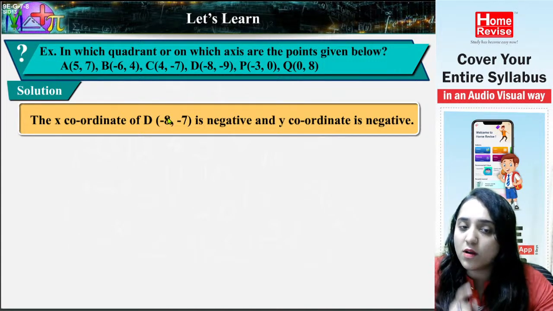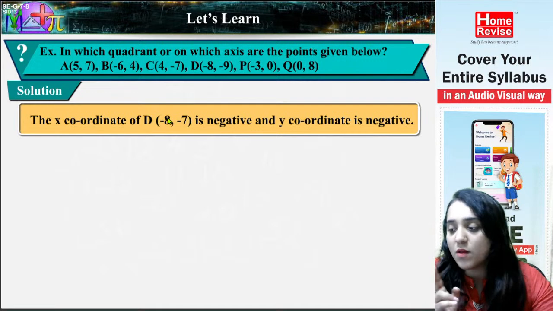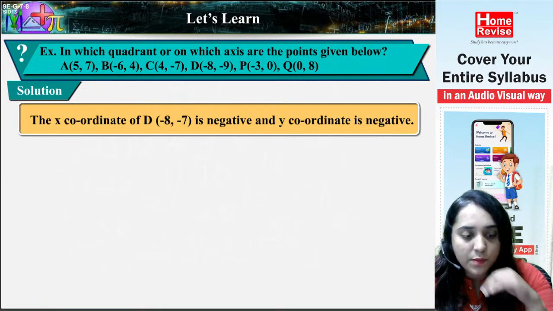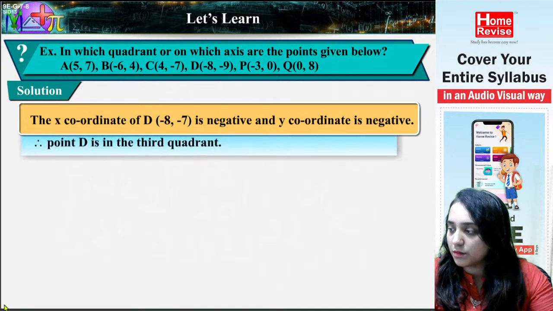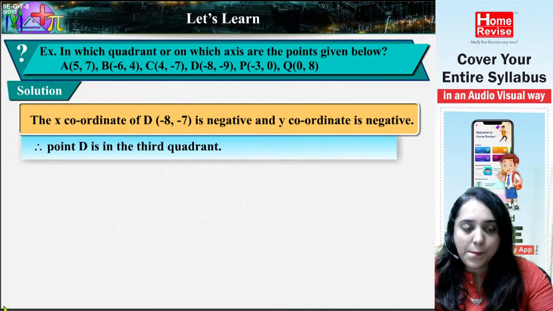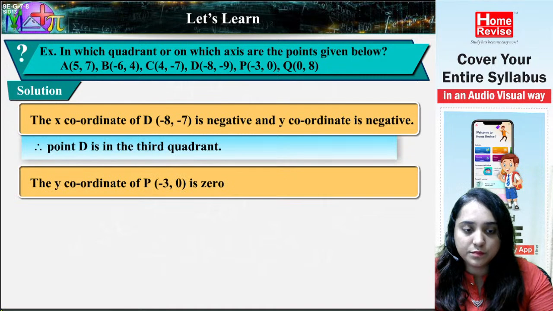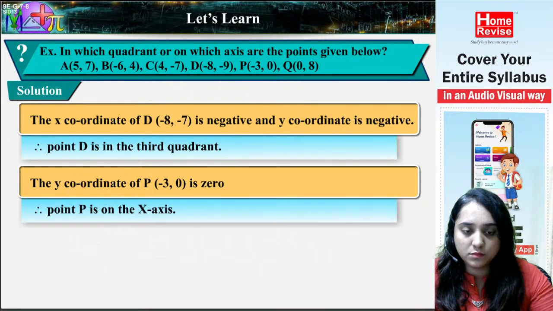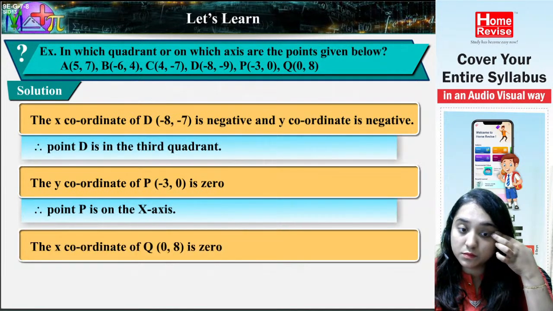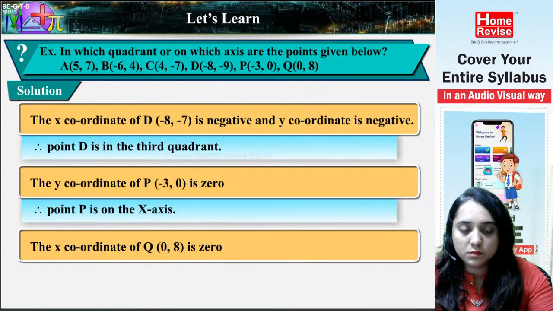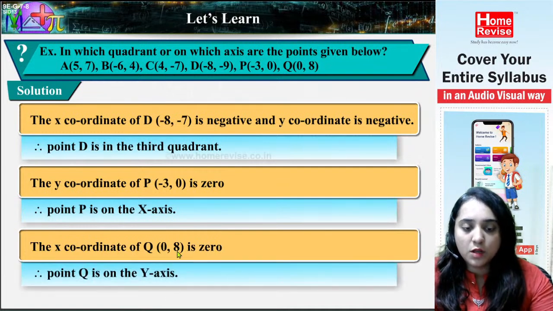Now first is always the x number and y is always the number on the y axis. Okay, pay attention. And its y coordinate is negative. Therefore, point D is in the third quadrant. The y coordinate of P (-3, 0) is 0. Therefore, point P is on the x-axis. The x coordinate of Q (0, 8) is 0. Therefore, point Q is on the y-axis.